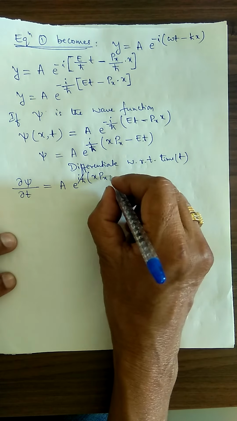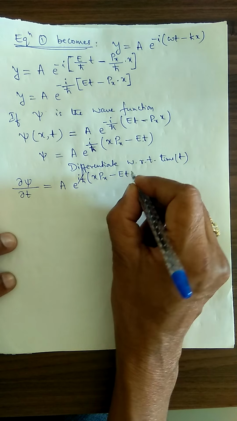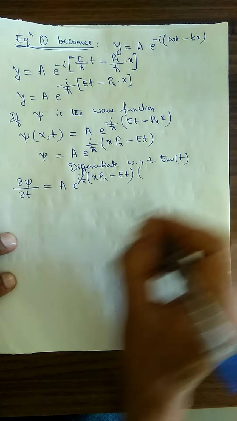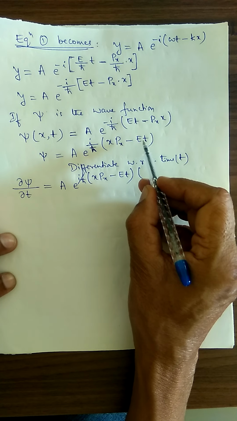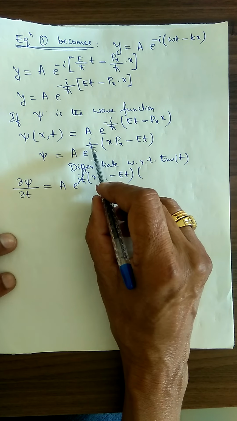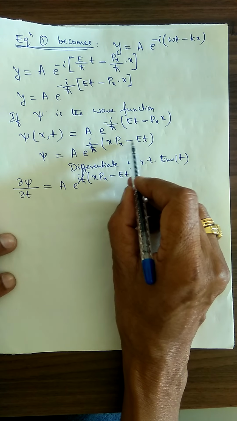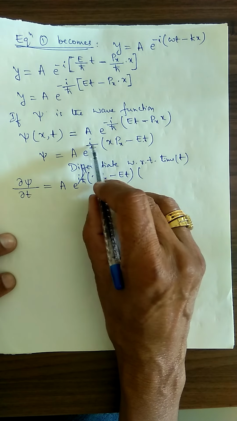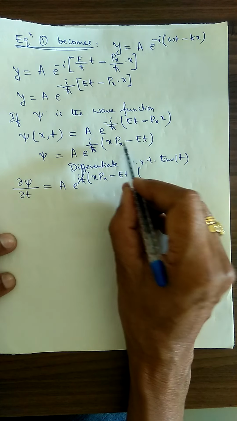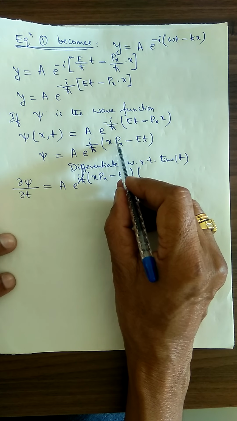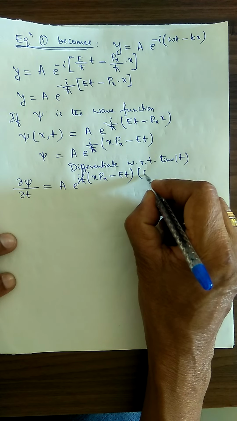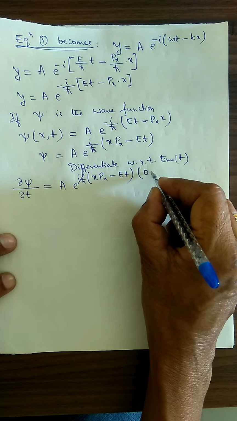(x px minus Et), close the bracket, multiplied by this one, differentiate: i by h cross, minus sign is there, i by h cross into E into t. I am supposed to differentiate this. This differentiation is 0. Differentiation of this is 0. If you want me to write, I will write 0. Okay, minus,